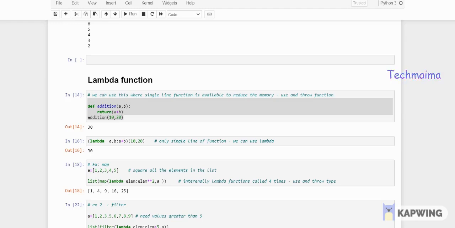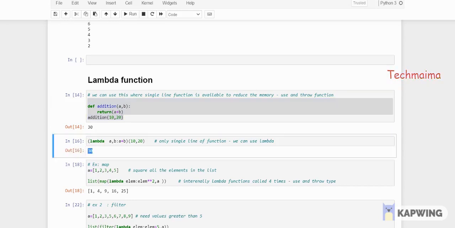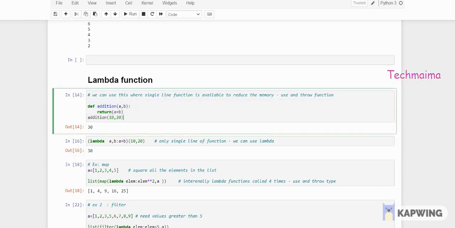So this is an explanation and example I have given. This is a normal function for returning a plus b, so it's giving the value as 30. Instead of doing it in 2 lines, 3 lines, 4 lines, this can be done in 1 line also, right? And you're going to use this one time. So lambda a comma b colon a plus b, and you're passing the values. See, it's returning the same value, right?